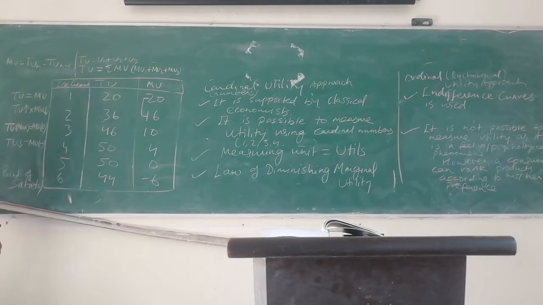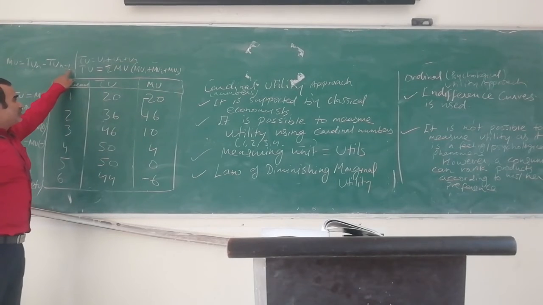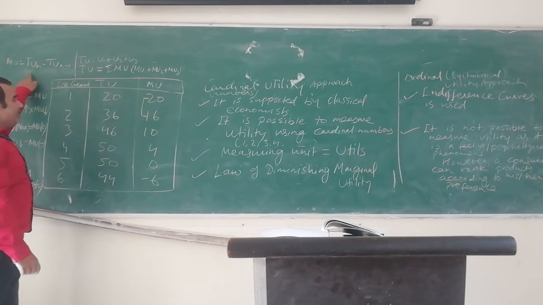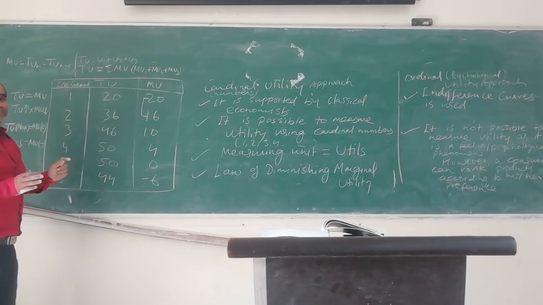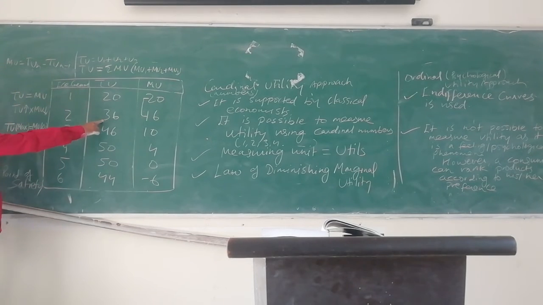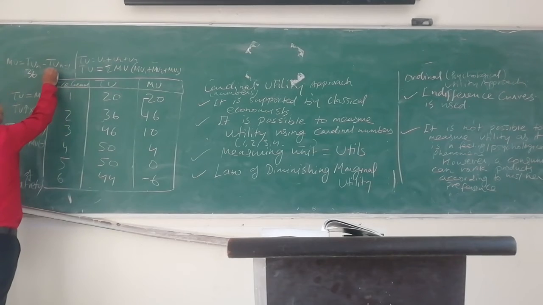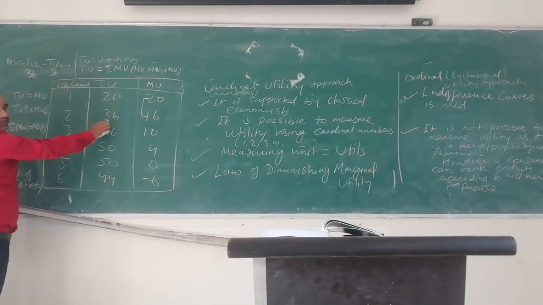TU, that is total utility. Then TU n minus 1. So every time we write the present total utility, and then subtract the previous total utility. Suppose here the second one is 36, and the first one is 20. So we take 36, that is the present utility, minus the previous one, 20.